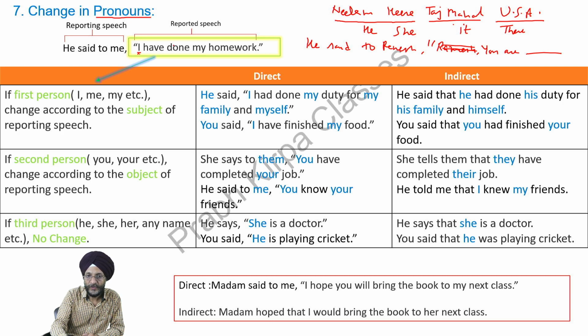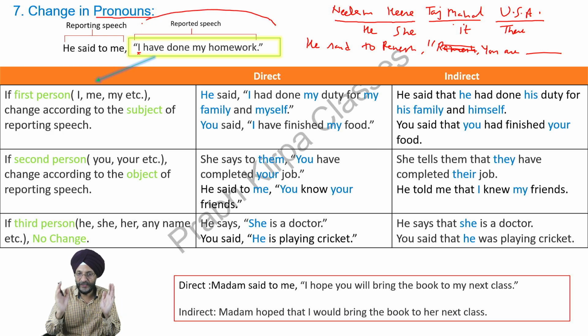This is the pronoun. When we have to change the pronouns, we have to look at this part of the sentence, which is written in inverted commas. If the first person, I, my, me, is there in the reported speech, we have to change it according to the subject of the reporting speech.